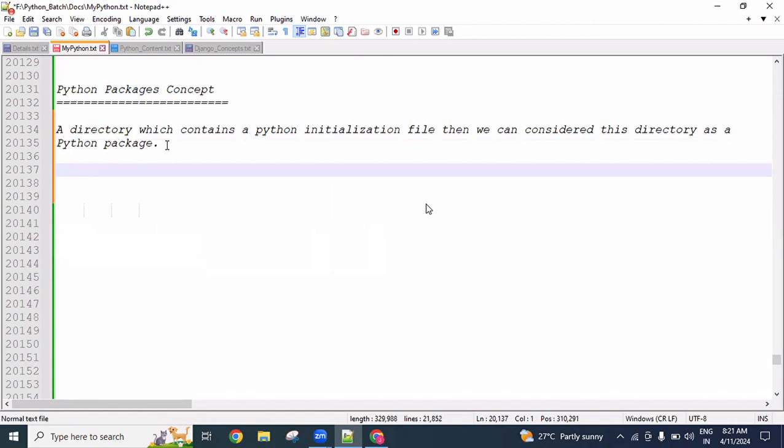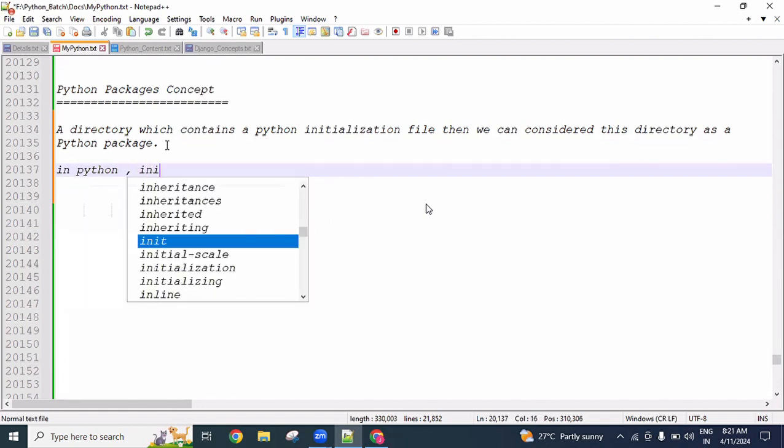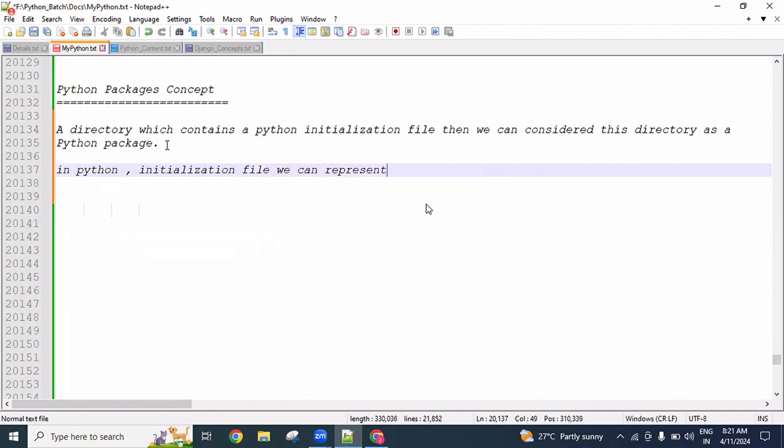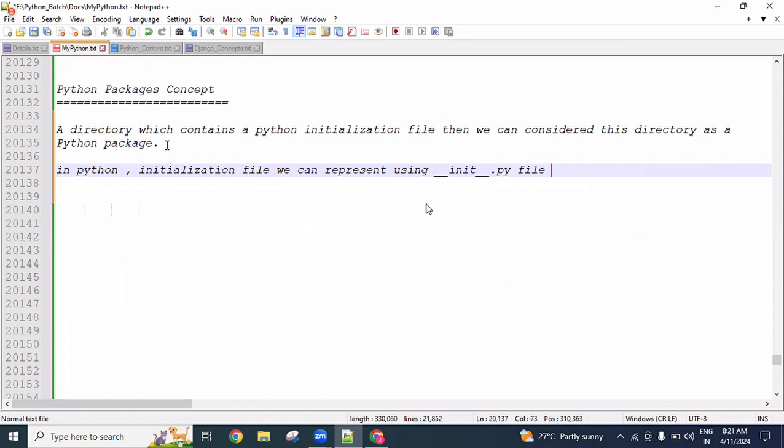The Python initialization file we represent using the __init__.py file. This is a separate, special file, guys, which we call the initialization file. In whichever folder this initialization file is available, that folder is considered a package only.